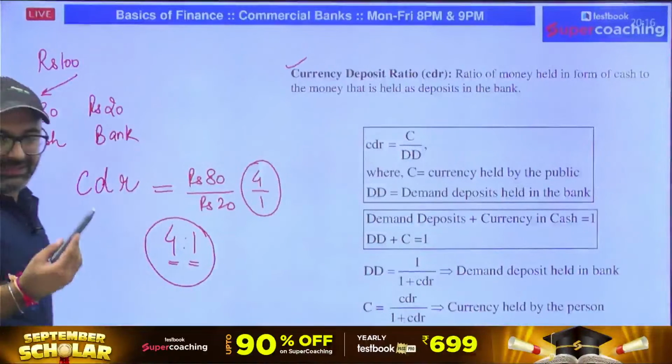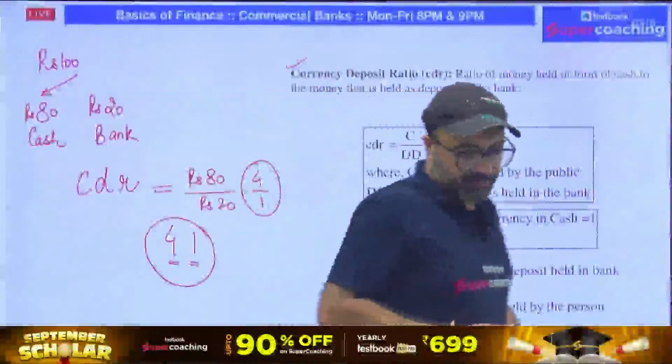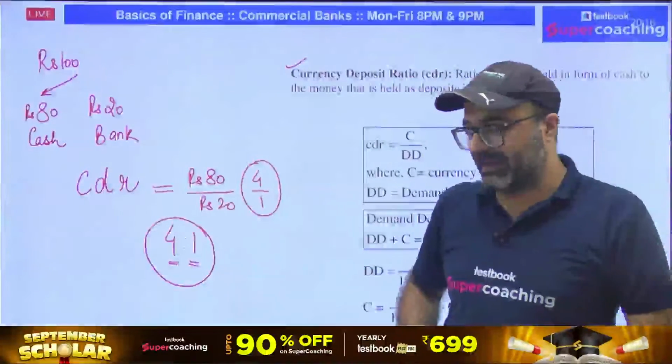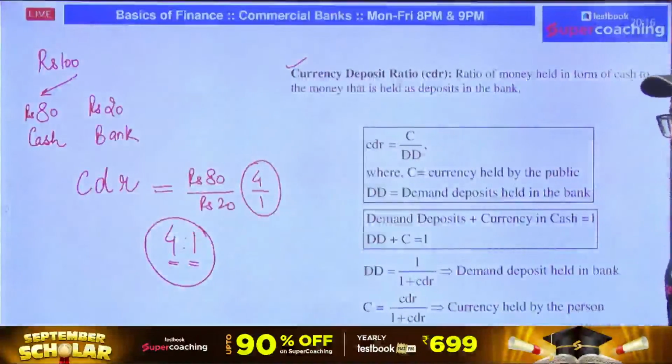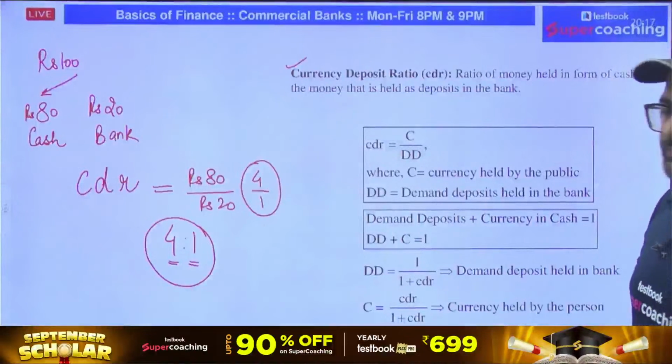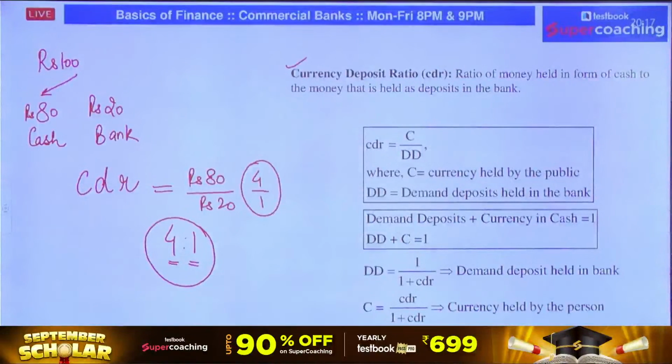Now, tell me one thing in the comment section. According to you, for an economy, what is better, high CDR or low CDR? What will be your answer? Sir, if CDR is high, the way it is higher in our example, it is 4:1, it means the major part of the currency is in the form of cash, which is being circulated as cash. But on the other side, if CDR is low, that means the major part of the currency is deposited with the bank.